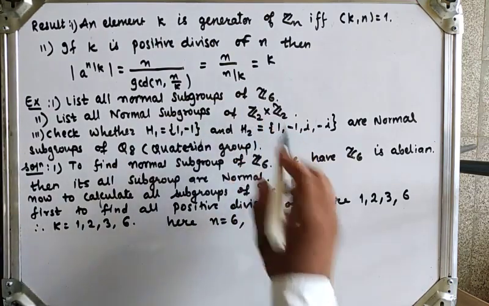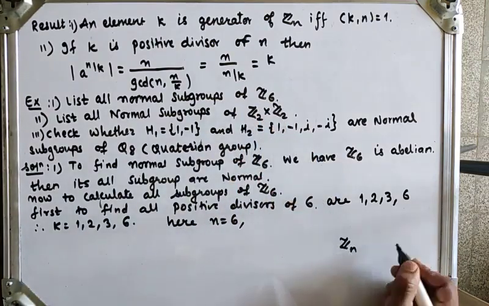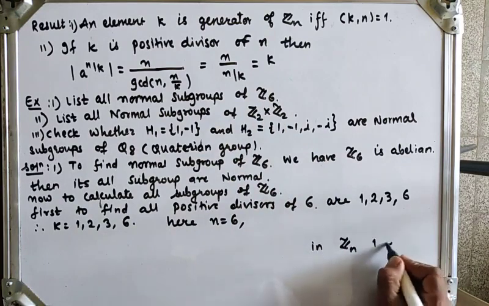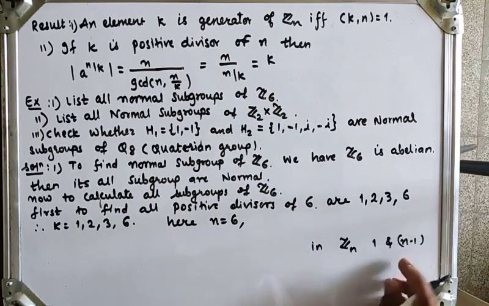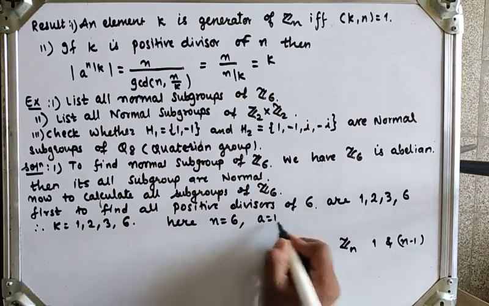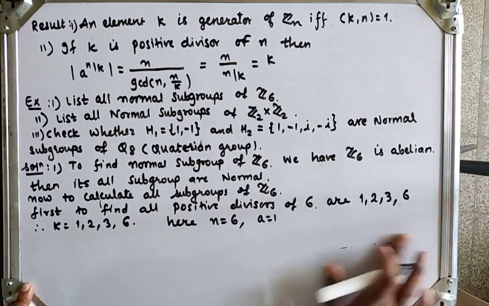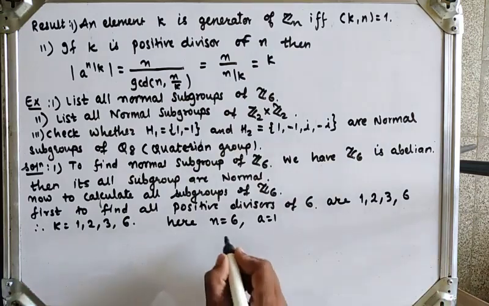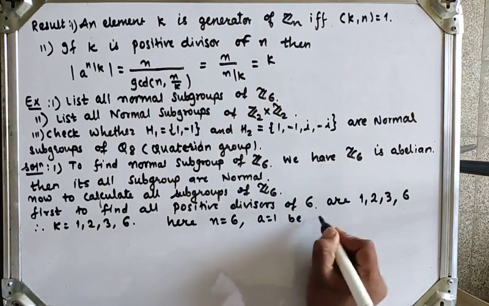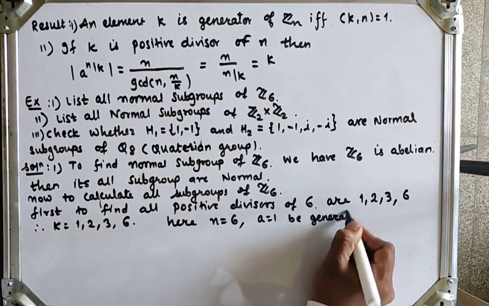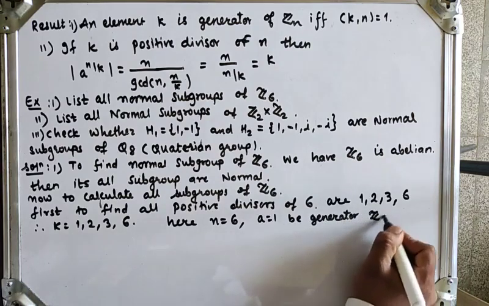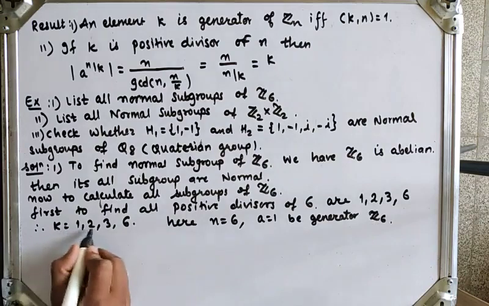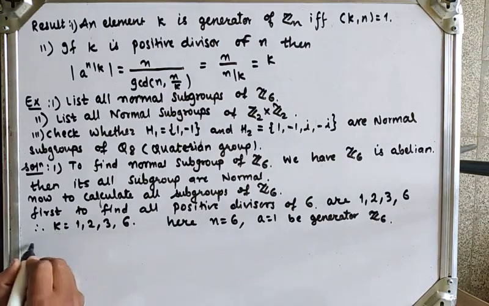And we know that in Zn, 1 and n minus 1 are always generators. Okay, so I will take a equal to 1 to be the generator of Z6.